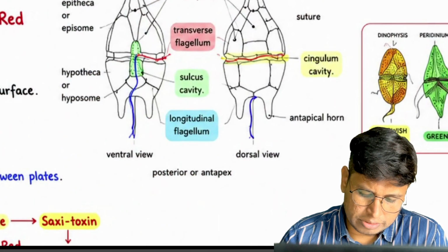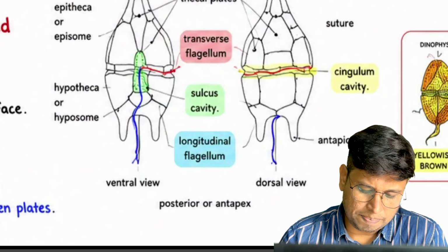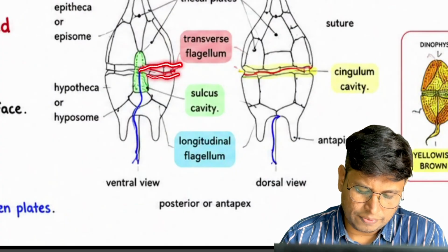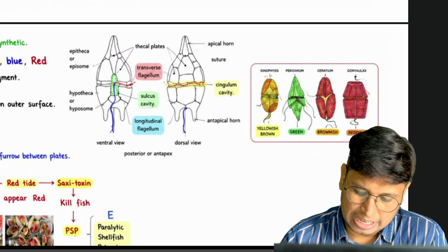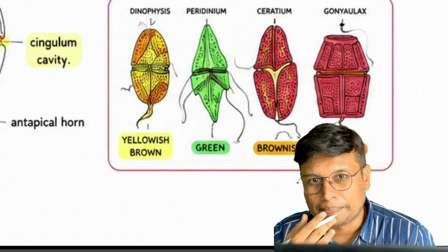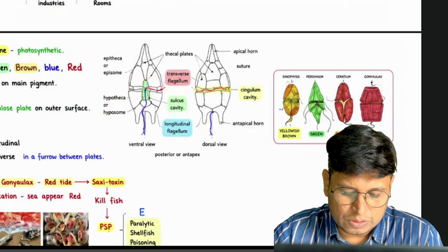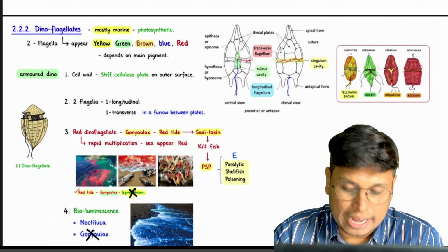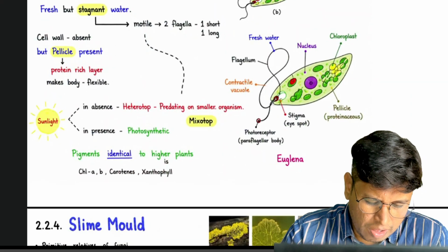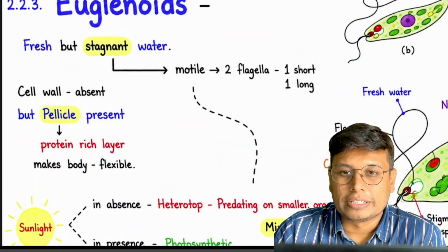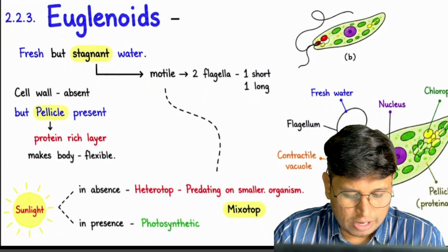If you really want to see how these cellulose plates work, this is a furrow, this is the transverse one and this is the longitudinal one. Simple. So this was our dinoflagellates. Moving on to the next, euglenoids.